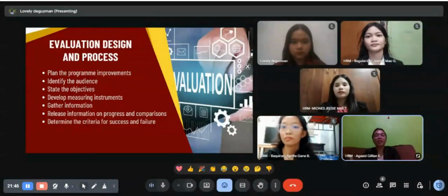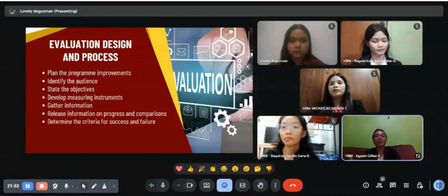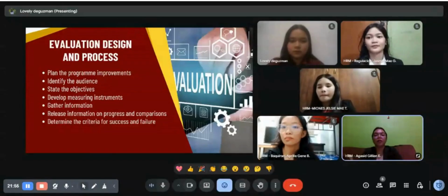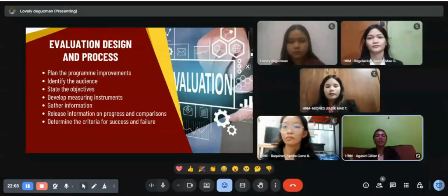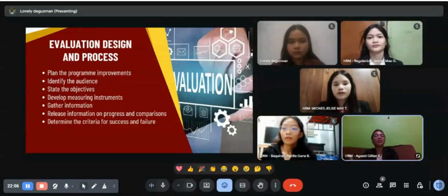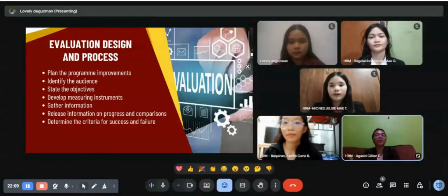Now that we already know how to calculate the return on investment, let's proceed to evaluation design and process. So in evaluation design and process, we have to plan the program improvements. So this means looking ahead at what changes might be needed to make the program better. Next is to identify the audience.